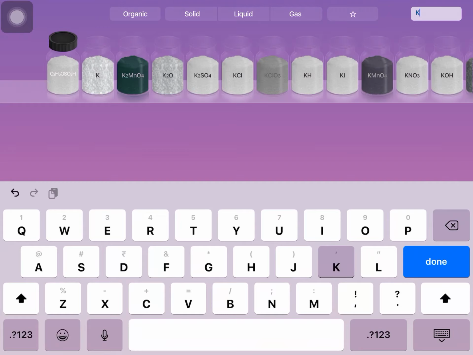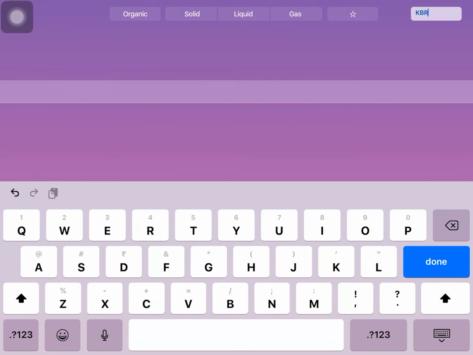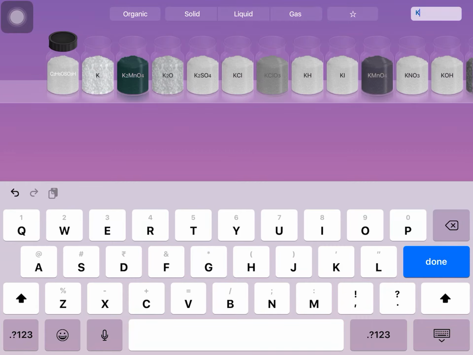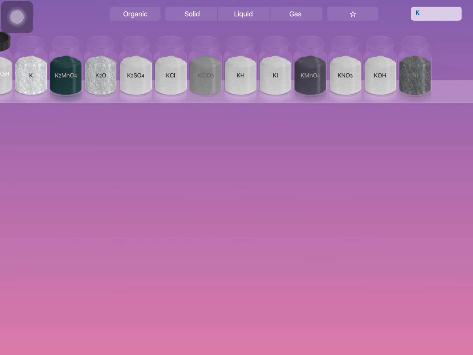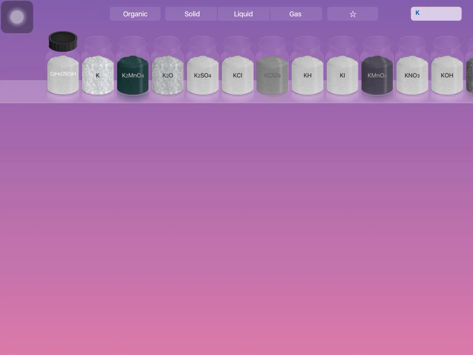Potassium bromide, KBr. It's not here, this is some other. Like that, KNO3 is not there. Sodium sulfate, K2SO4, KI, potassium iodide.